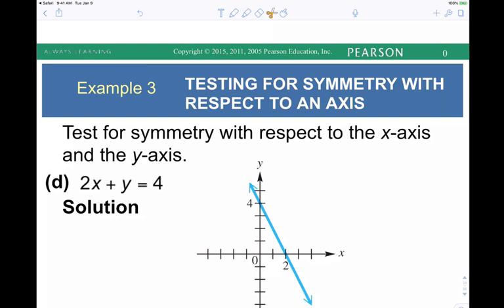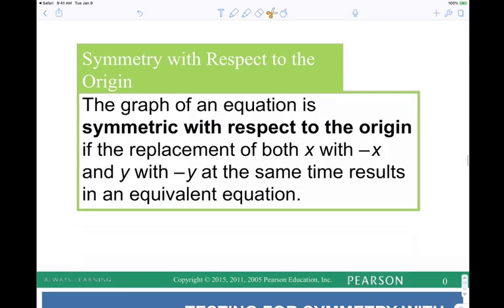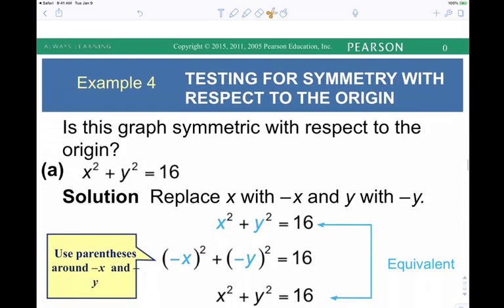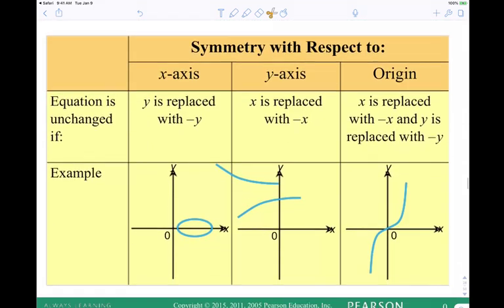Okay. So if we test for y-axis symmetry, we change x to negative x, we won't be able to get back the original. If we're doing a test for x-axis symmetry, we change y to negative y, we won't be able to get back to the original. If we're in a test for symmetry with respect to the origin and we change both, we won't be able to get back the original. So this has no symmetry. Okay? So the origin we discussed already, and it's the same kind of deal. I'm going to let that be. These graphs are not proper.